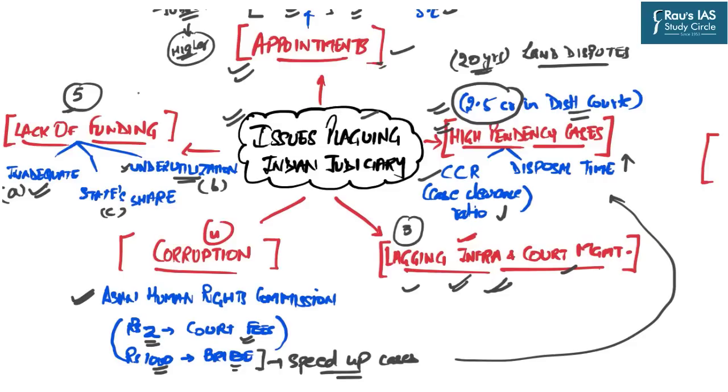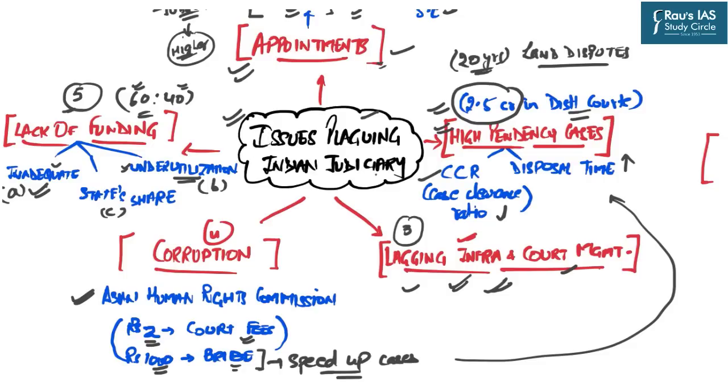For example, we know that in centrally sponsored schemes, the financial ratio between the center and the state is 60 is to 40. Now, even if the central government provides their share of finances, the states are not encouraged enough to provide their own share. And that is how we get inadequate funds. So, these are the major issues which plague the Indian judiciary.